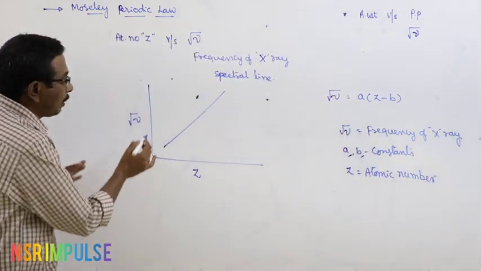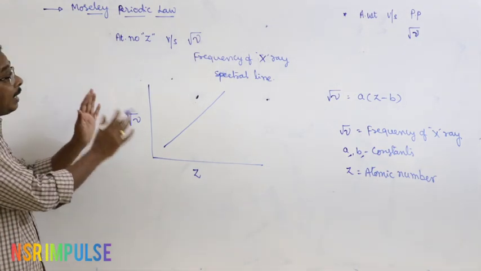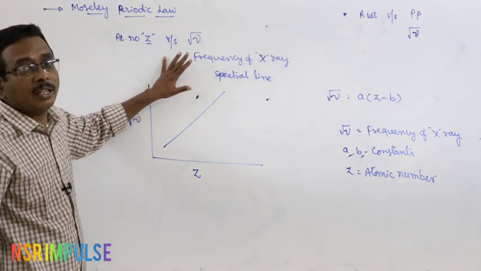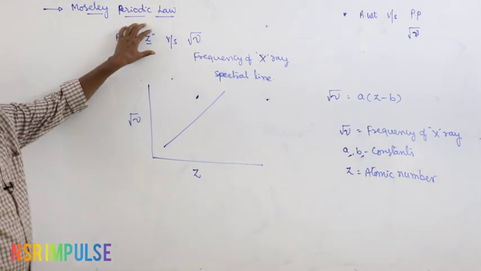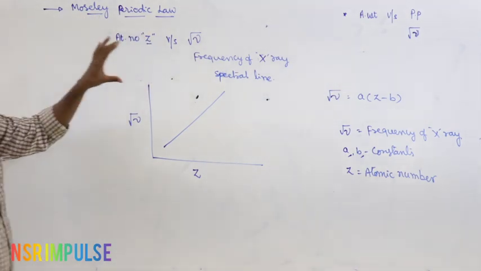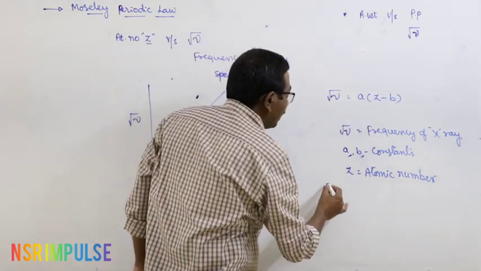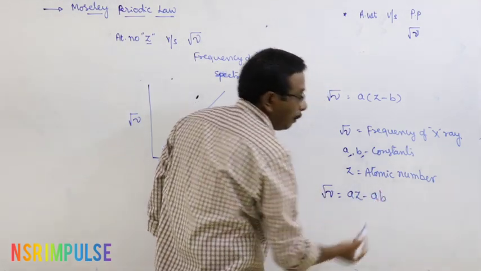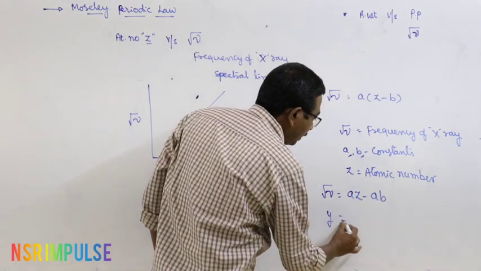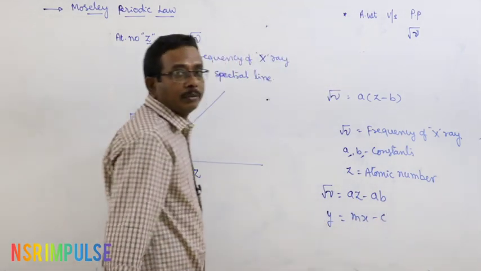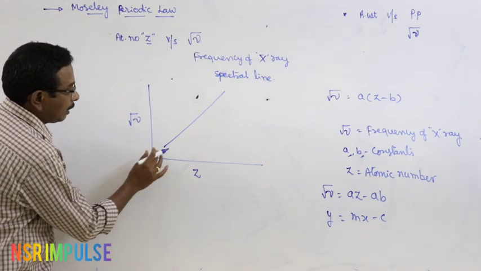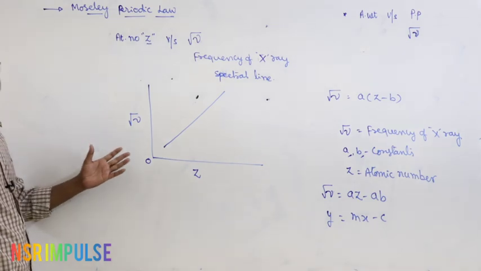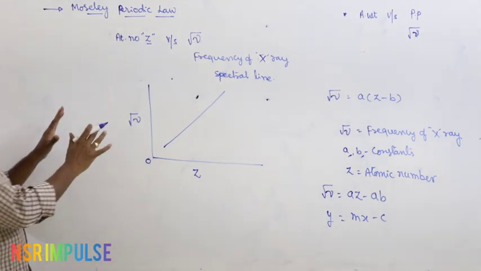This is the graph obtained. From this graph he stated that there is a relation between the atomic number and physical and chemical properties of the elements, and that was given in the form of a periodic law known as Moseley's periodic law. Related to the graph we can write root nu is equal to A Z minus A B. That is a y is equal to m x minus c graph, and it should not pass through the origin because there is no element with atomic number 0. This is about Moseley's periodic law.